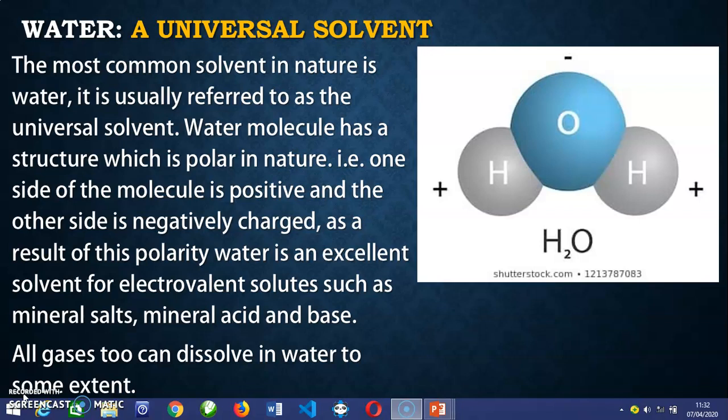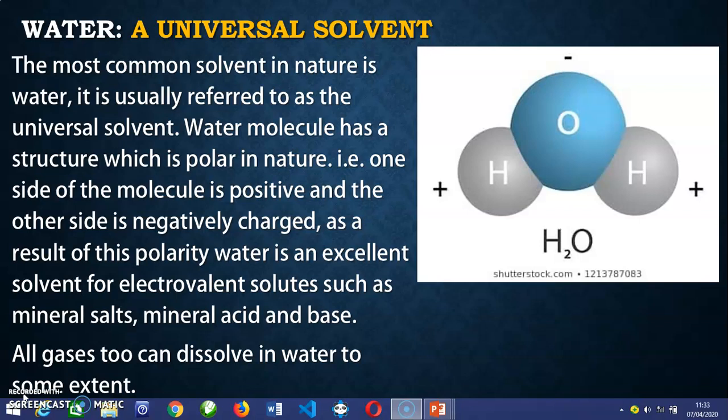Water is called universal solvent because it can dissolve more substances than other liquids. Fine, we have other liquids that are solvents that dissolve, but water has the highest percentage of dissolving substances. Now, here I put it up that the most common solvent in nature is water. It is usually referred to as the universal solvent.